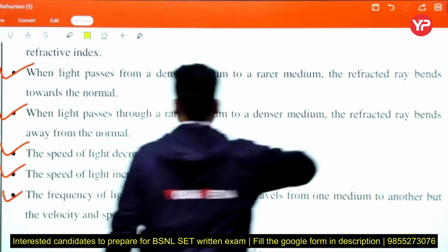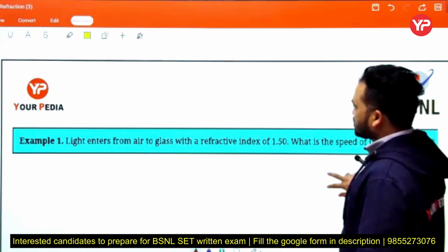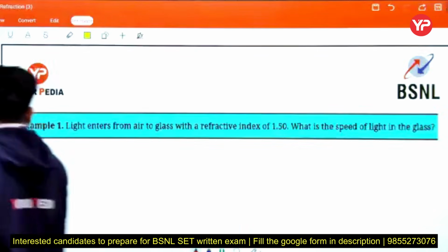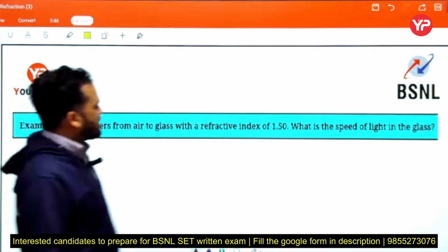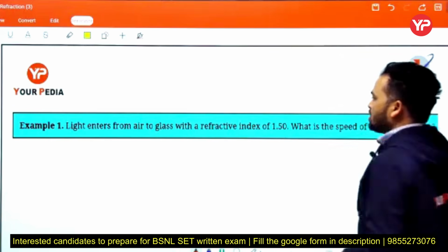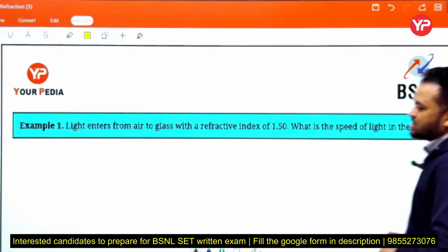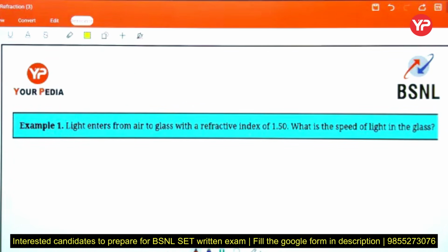Okay, next. Now this is the question for you. Light enters from air to glass with a given refractive index, the refractive index of glass is given. What is the speed of light in the glass? Try.